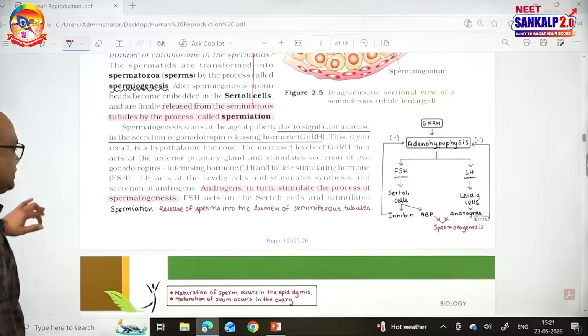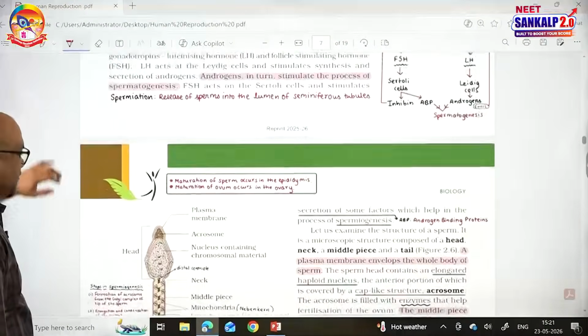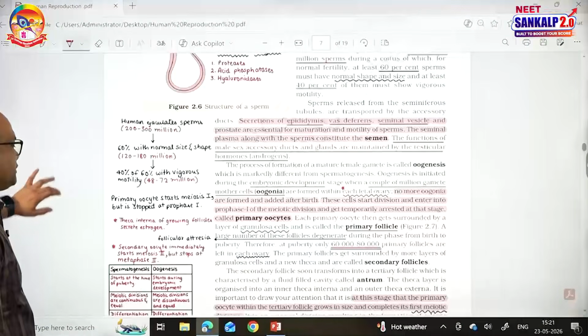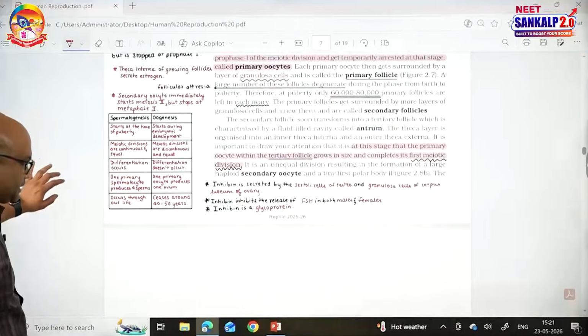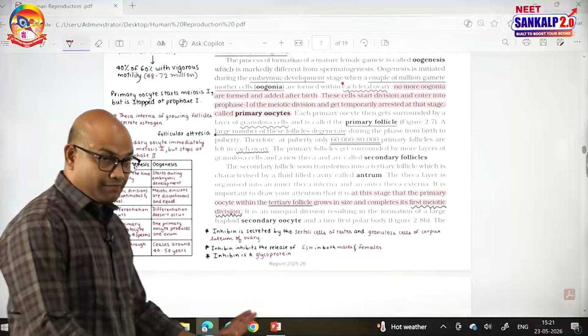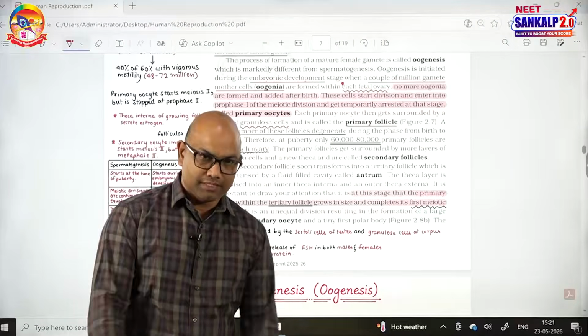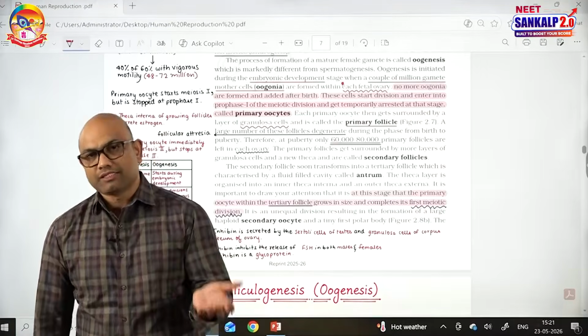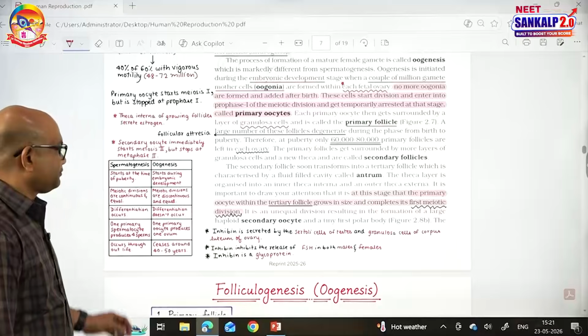So, with this spermatogenesis topic completed, next, let us talk about the oogenesis topic. There are remarkable differences between spermatogenesis and oogenesis. The first difference I want to tell you, after that I will go for the other differences: oogenesis starts before birth, but spermatogenesis starts from puberty onwards.